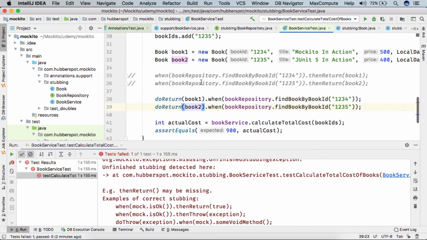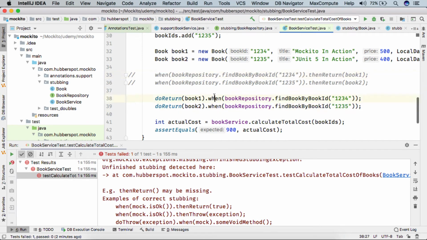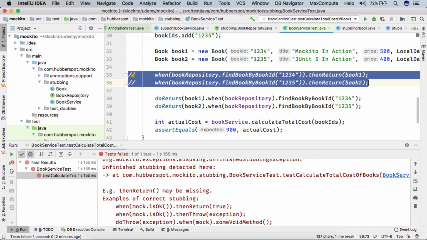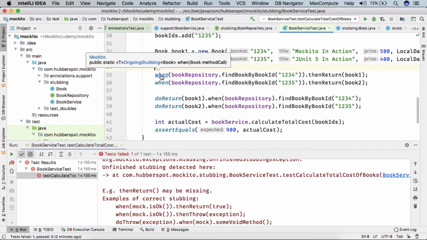So friends, here you can see this when and this when are two different methods. So here I will just revert it back. And if I uncomment this part, here you can see that this when method has a return type of OngoingStubbing.